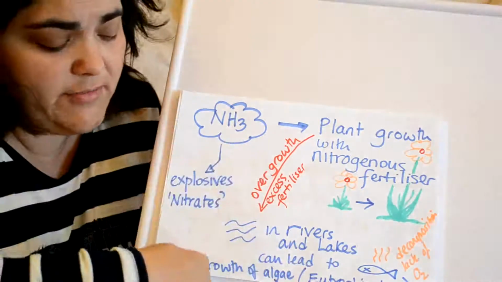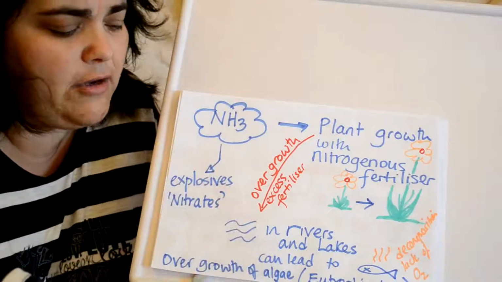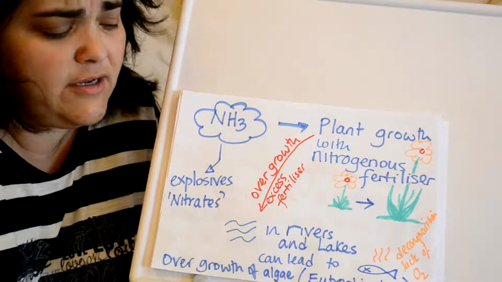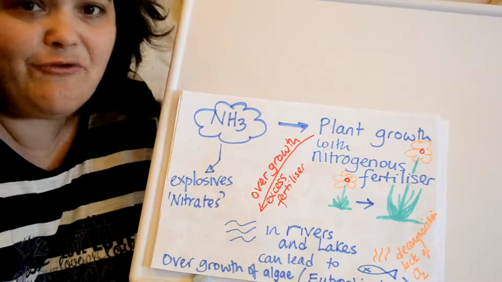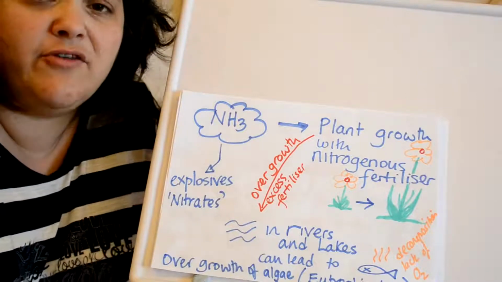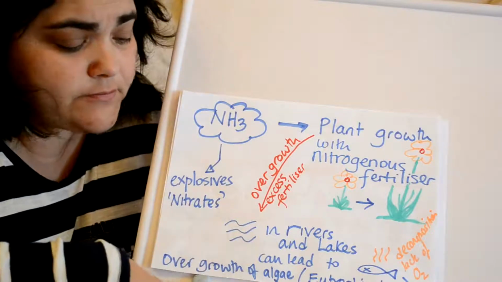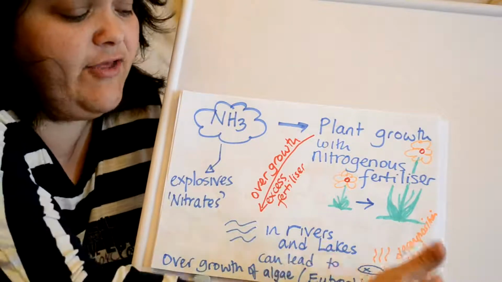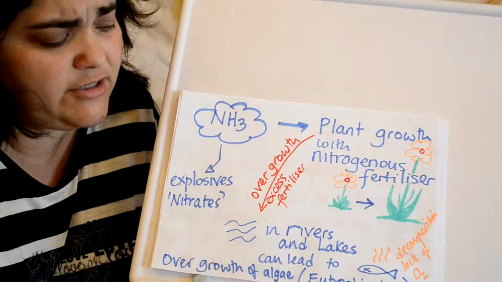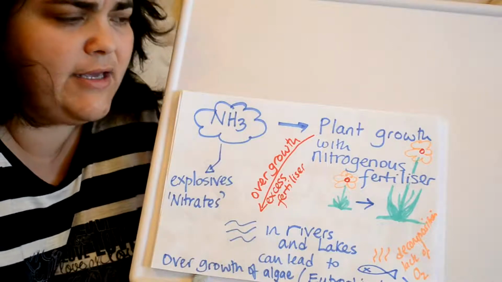This is a biology thing, but you need to be aware of it in chemistry because it is an effect of the chemicals themselves. So I'll go over it quickly, but you might want to check your biology notes as well. So what it is, the fertilizers make the algae in the rivers overgrow. Algae can reproduce very, very quickly, and when they do that they cover the surface and stop sunlight going further down through the water to the other plants that are there.